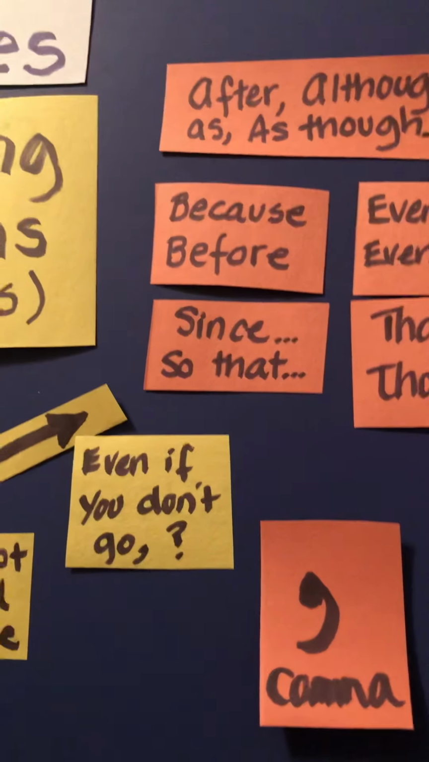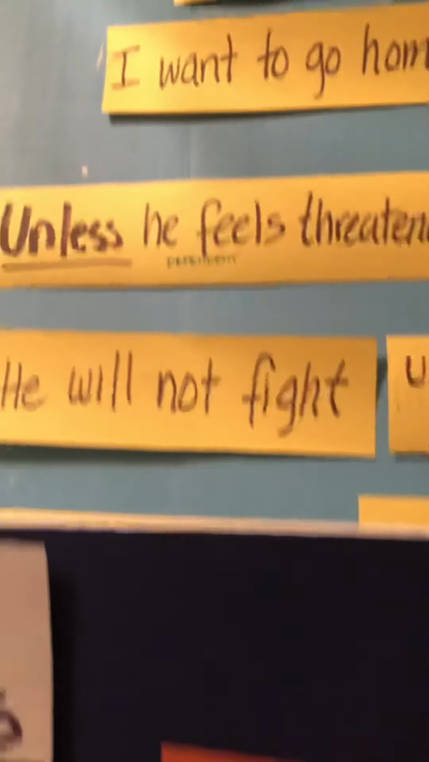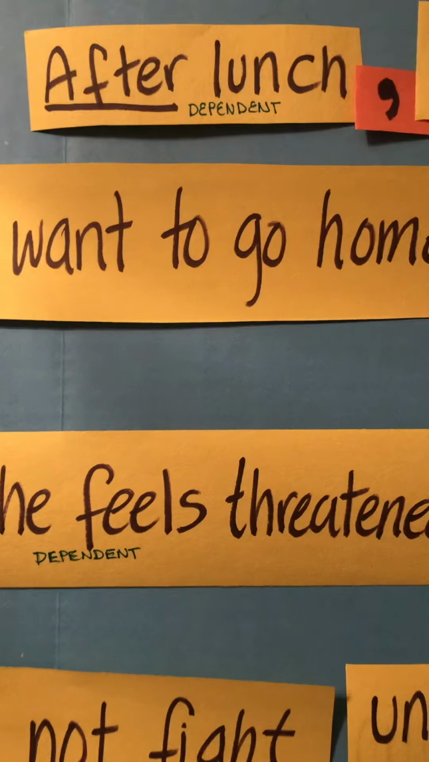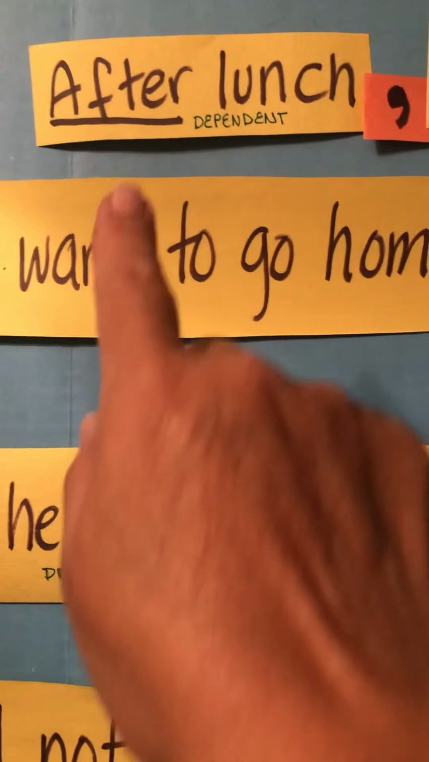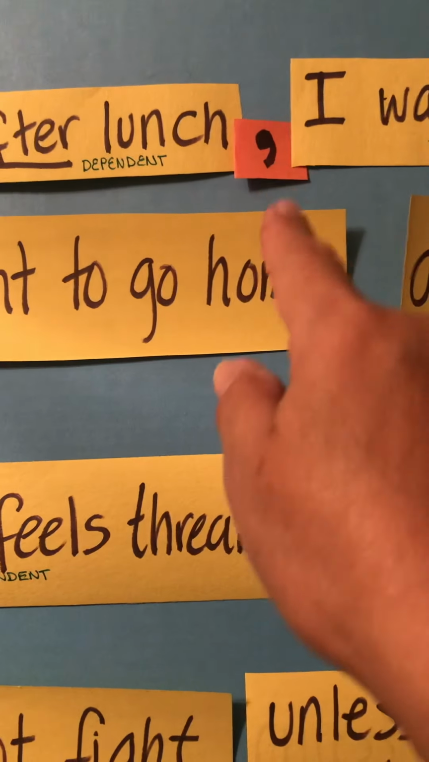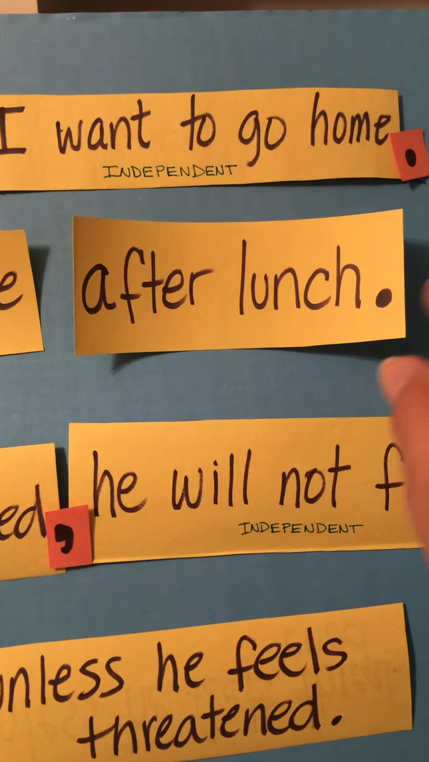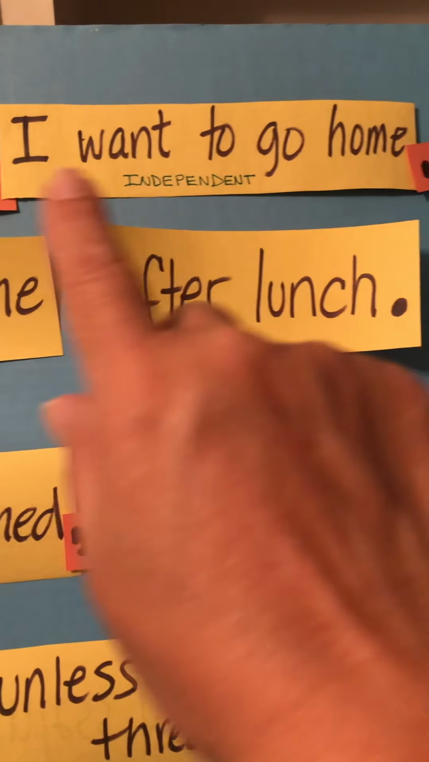Now, let's look at a few more examples so you can get a better idea of how this works. They're up here. Now we have after lunch, that's your dependent clause. There's your subordinator. After lunch, we're going to put a comma after that. I want to go home, period. There's your independent clause. I want to go home.